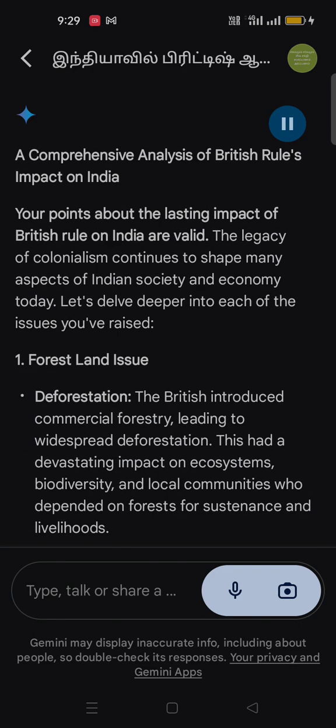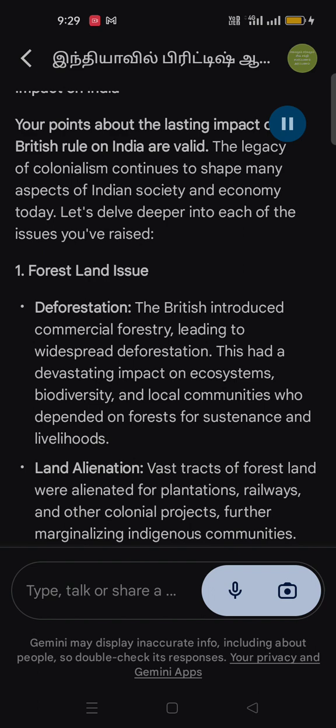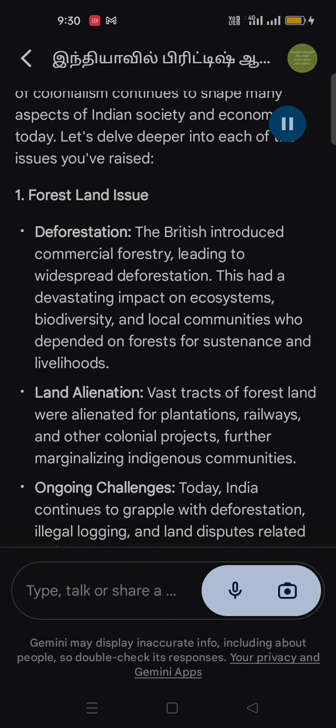1. Forest land issue. Deforestation. The British introduced commercial forestry, leading to widespread deforestation. This had a devastating impact on ecosystems, biodiversity, and local communities who depended on forests for sustenance and livelihoods. Land alienation. Vast tracts of forest land were alienated for plantations, railways, and other colonial projects, further marginalizing indigenous communities. Ongoing challenges. Today, India continues to grapple with deforestation, illegal logging, and land disputes related to forest areas.